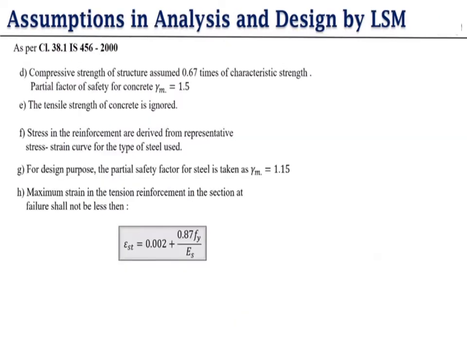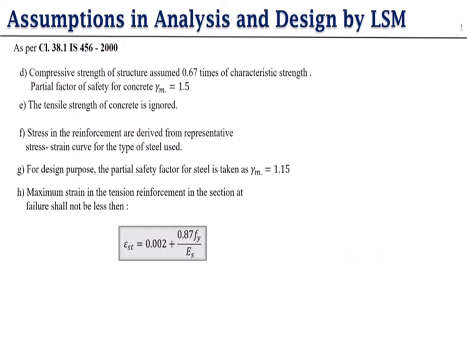The compressive strength of the structure is assumed as 0.67 times the characteristic strength. The partial factor of safety for concrete is 1.5. This we did in our previous lecture. We take 0.67 of the characteristic strength. Why? Due to the influence of size. Because we cast a cube in the laboratory and we cast a cube in the field. Both vary in condition. That's why we take 0.67 times the characteristic strength.